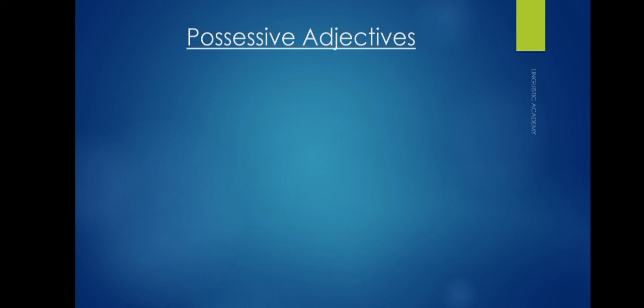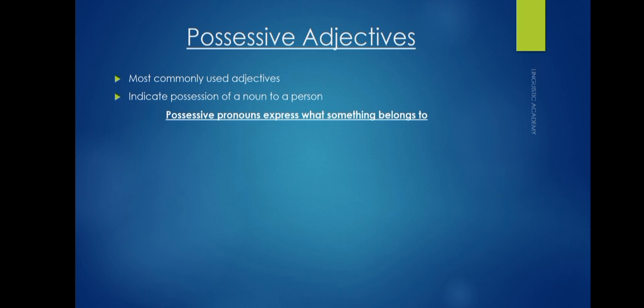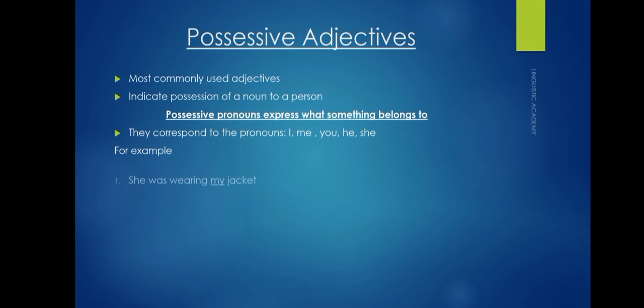Possessive adjectives. Possessive adjectives are most commonly used adjectives because they indicate possession of a noun by a person. They are also used to express what something belongs to and as a result correspond to pronouns like I, me, you, he, she, etc. For example, she was wearing my jacket.